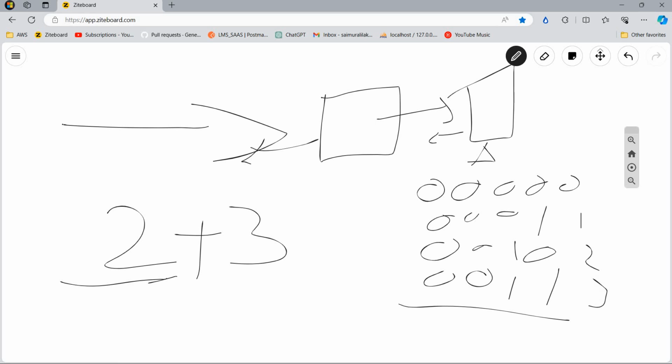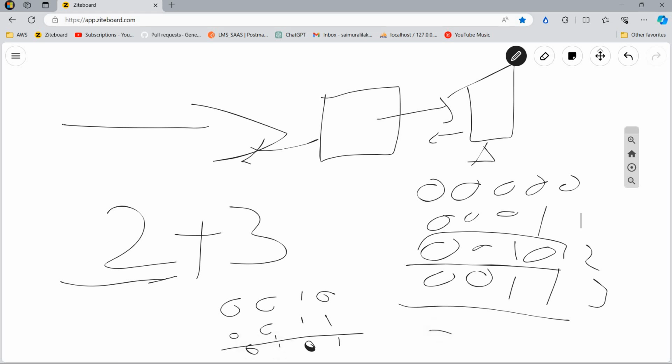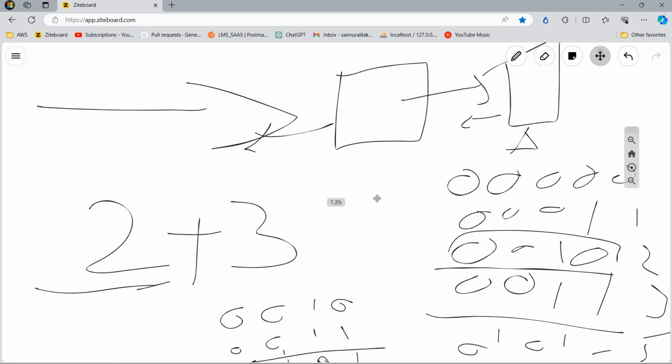Now the computer will consider this one, 0010, and this one, 0011. Now it will add them: 0 plus 1 is 1, 1 plus 1 is 0 with a carry of 1, so 1 again 0. That means 0101, which is nothing but 5. Like this way the computers are going to perform.